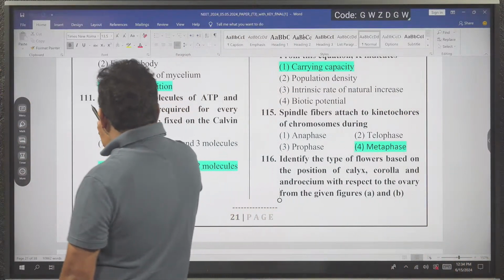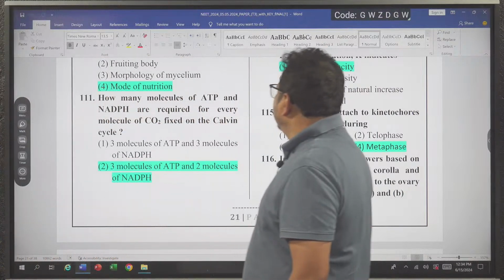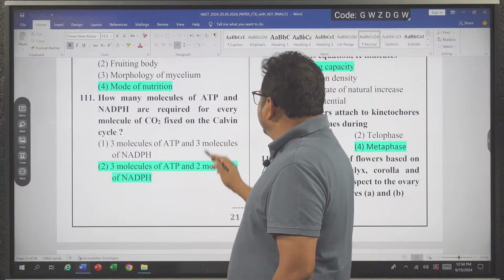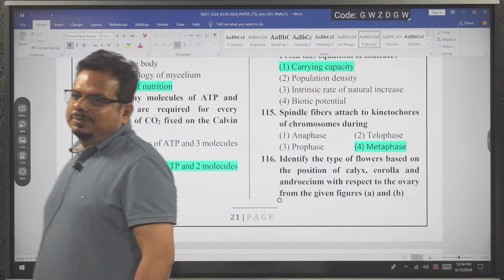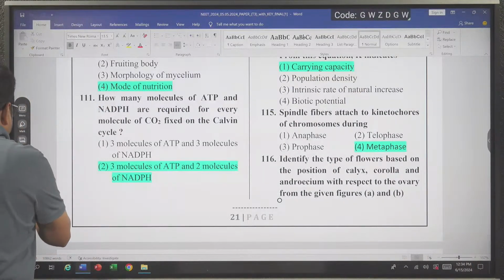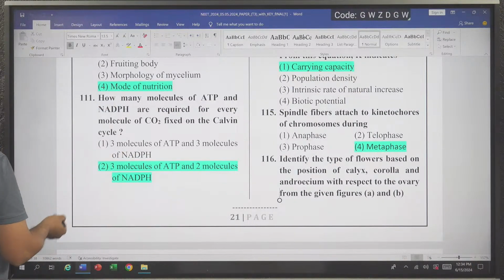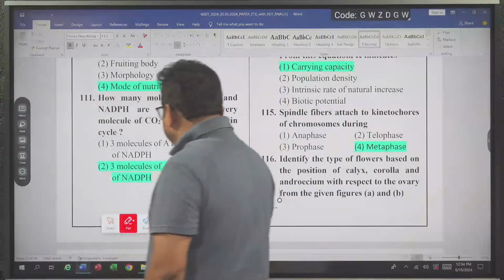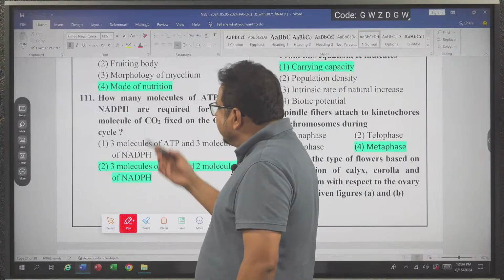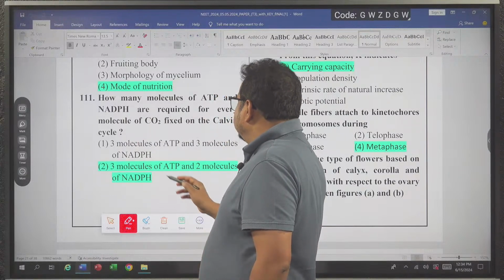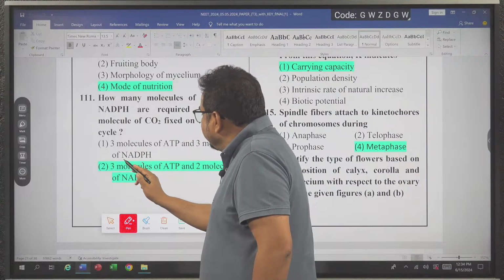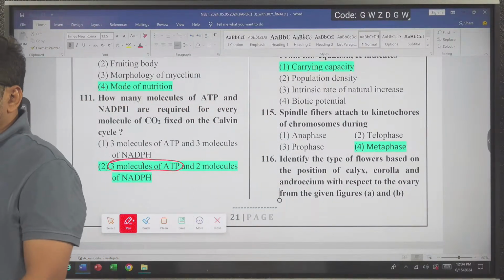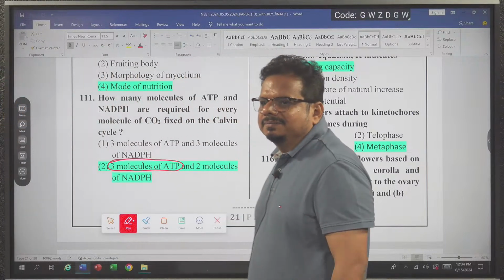Listen. So what I am telling, next question: how many molecules of ATP and NADPH are required for every molecule of CO2 fixed in the Calvin cycle? You better know. Now I am asking a question. My intention was not to say about 3 molecules of ATP and 2 molecules of NADPH2. I know every student sitting here knows it. I am asking a small easy question related to 2 and 3. Where are 3 molecules of ATP required? First answer it. Easy, difficult, not there. Where are these three molecules required?